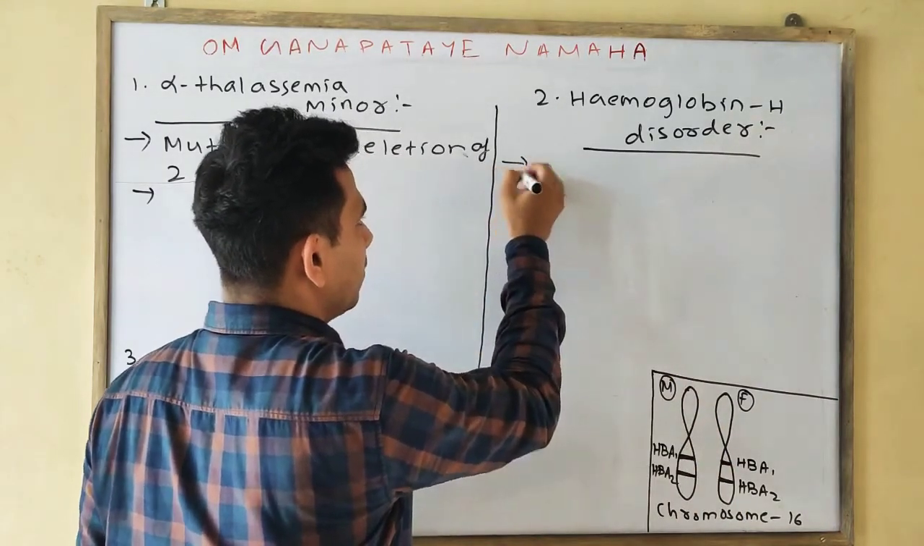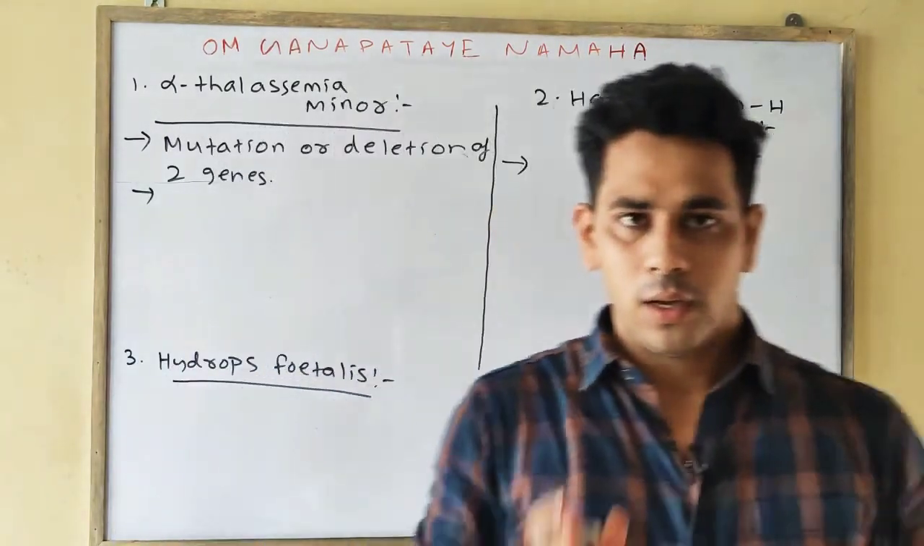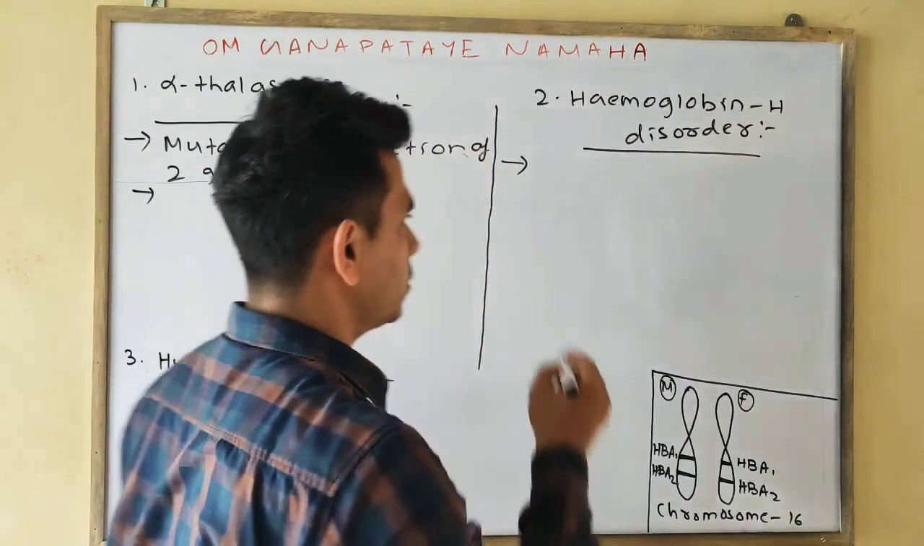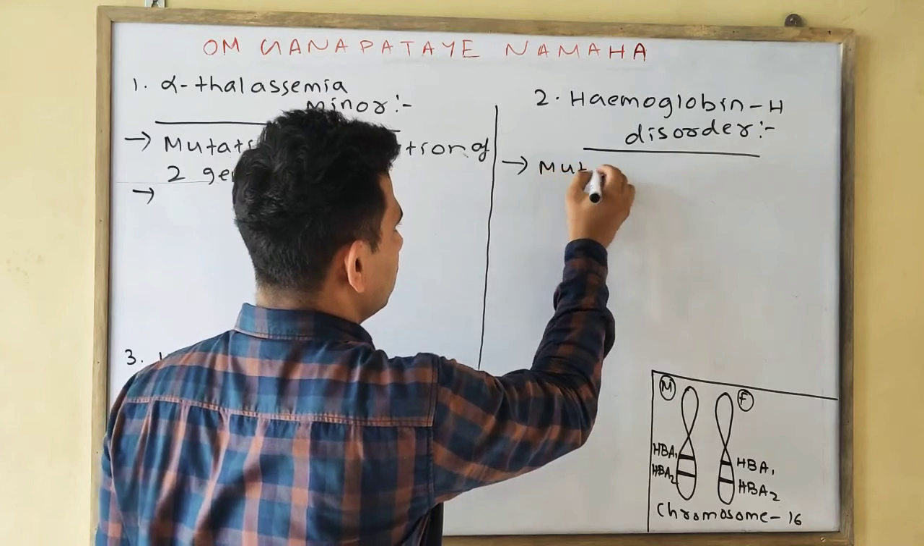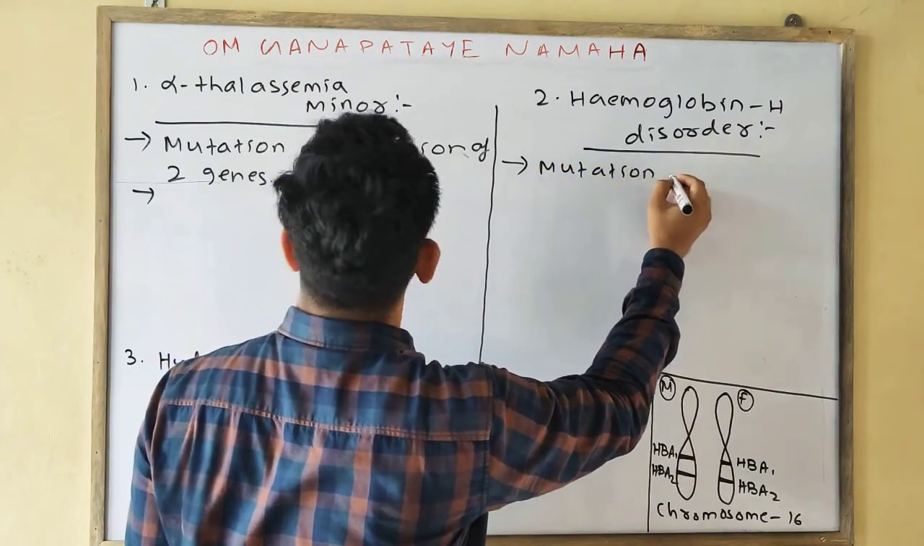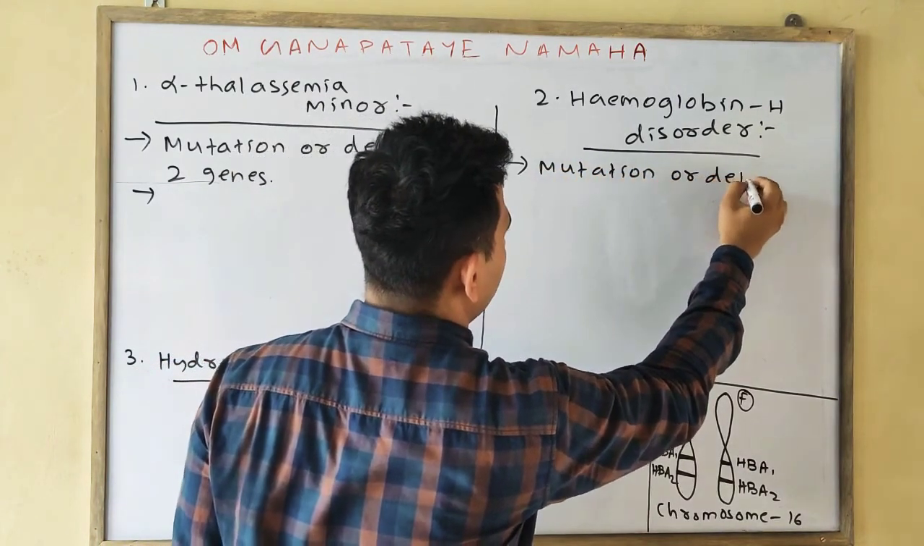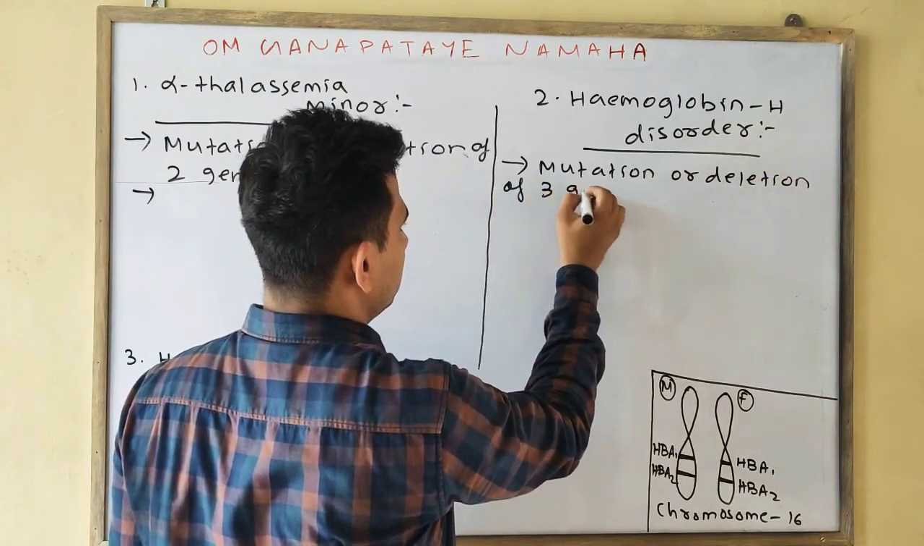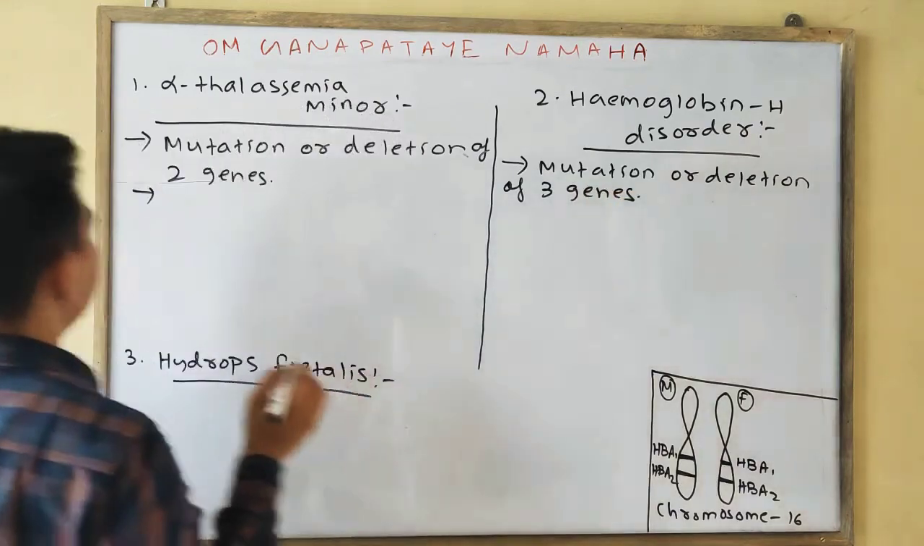In the case of hemoglobin H disorder, what happens? Mutation or deletion of 3 genes occurs. Mutation or deletion of 3 genes. Okay.